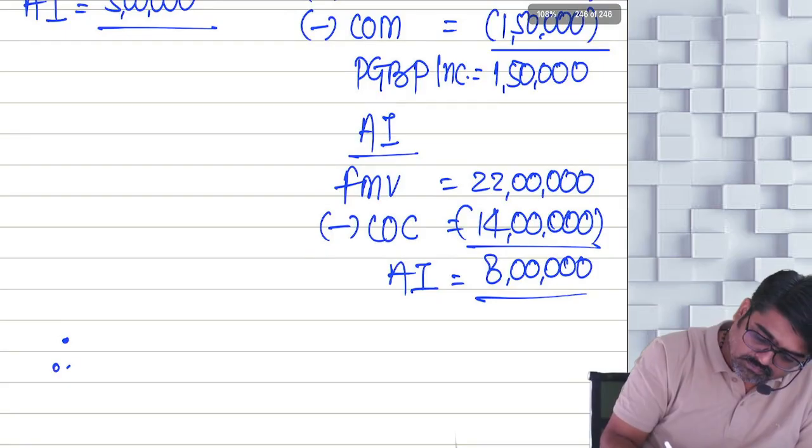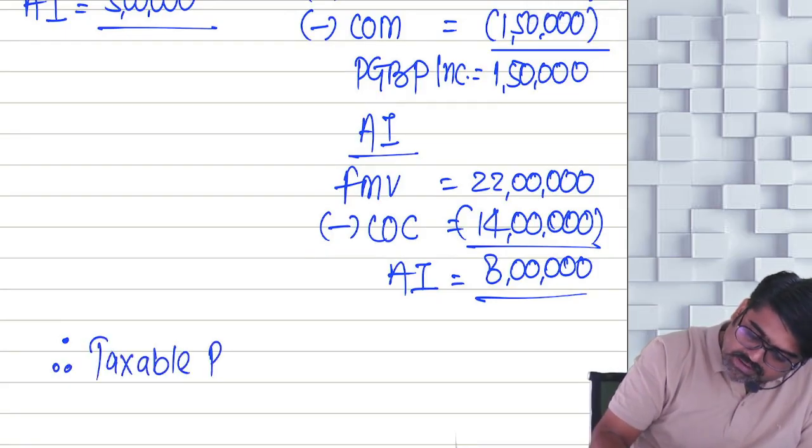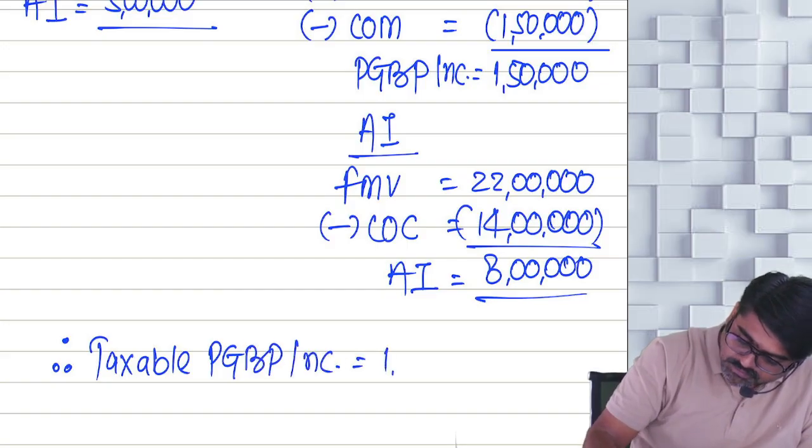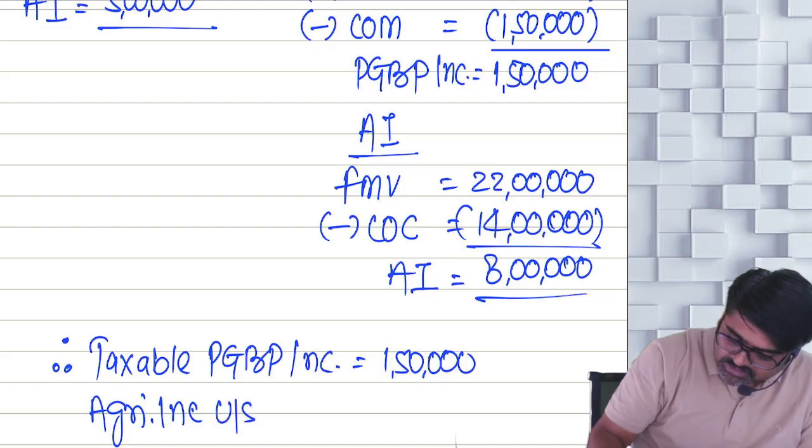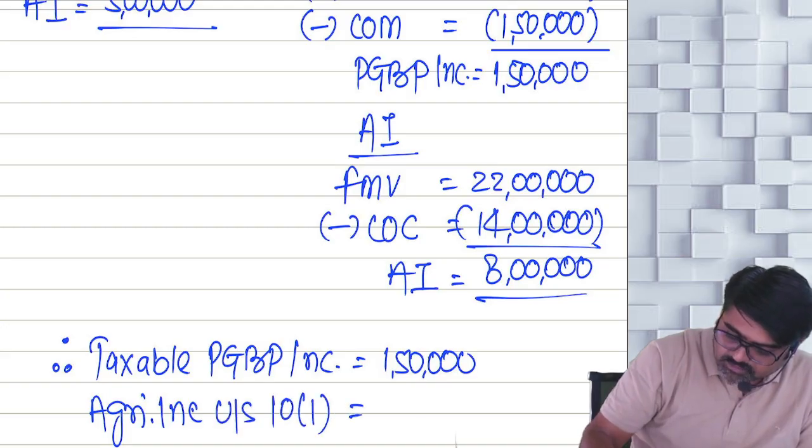Therefore, taxable PGBP income is how much? 1,50,000. And agricultural income exempt under section 10(1) is how much? 13 lakhs.